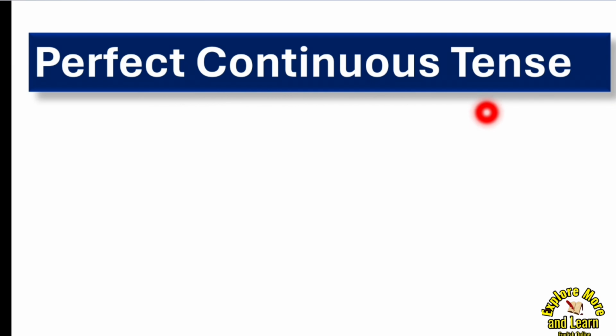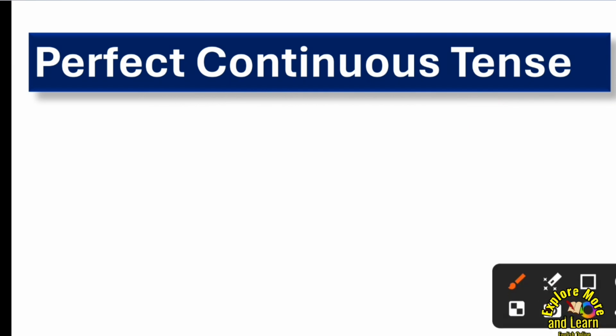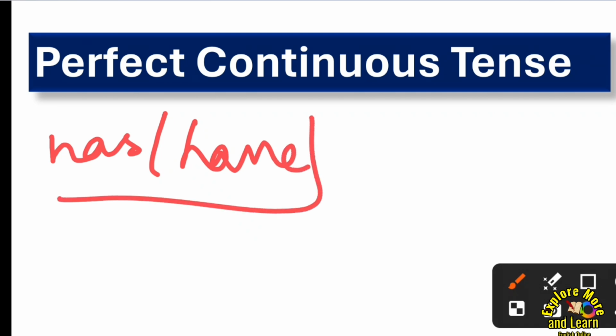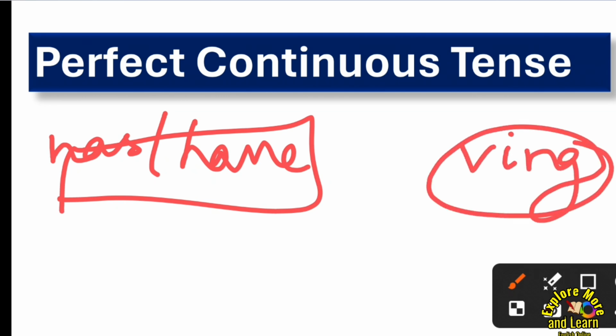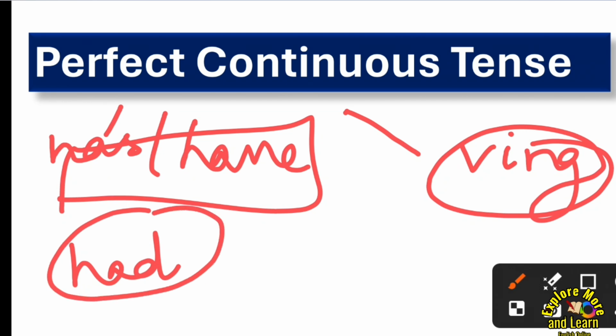How will you take the rule by its name? I'll tell you. So perfect means you will take half part of the perfect. Perfect means has or have, in present tense. And what is continuous? Like helping verb plus verb in ing form, right? So continuous says ing form of the verb and perfect says has, have in present and had in past, right?